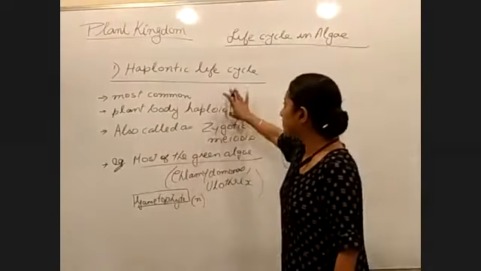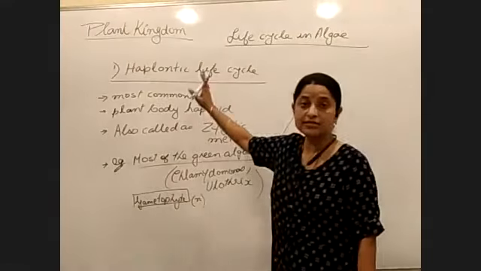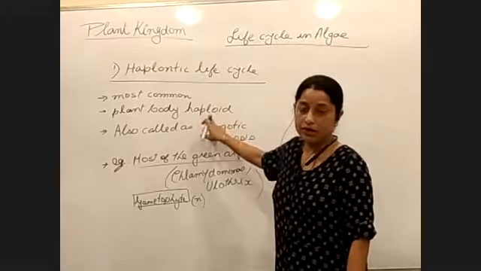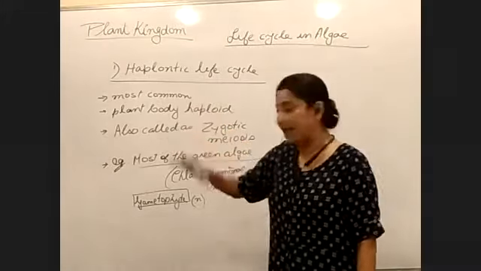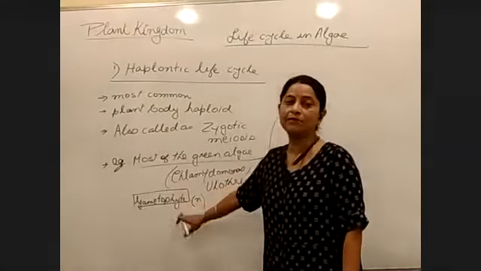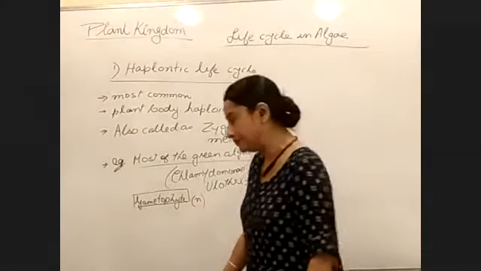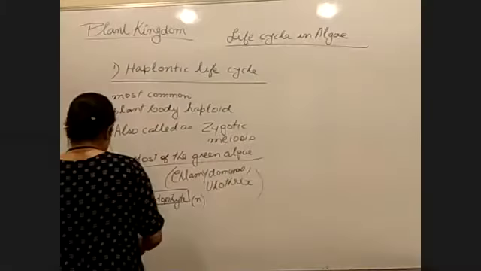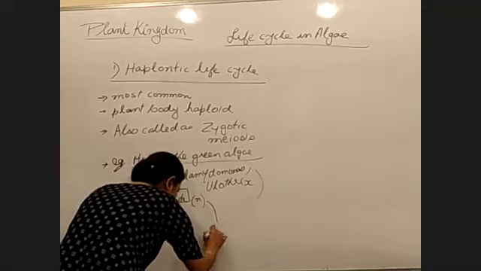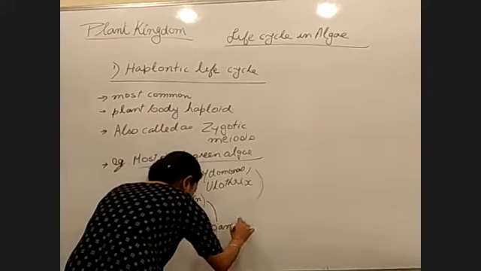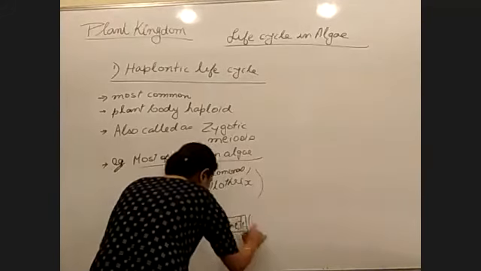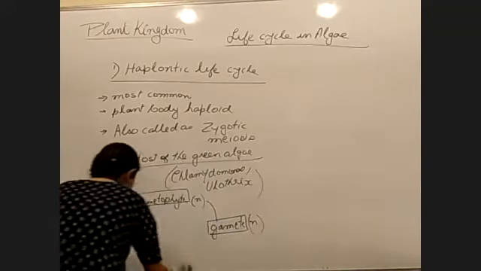So that is what we are talking about. The first one is called the haplontic life cycle, and we know that the algae need to be haploid. So the plant body with haploid cells, what do we call it? Gametophyte. That's the reason why I am writing the word gametophyte here. Is the point clear? Yes, ma'am. Okay.